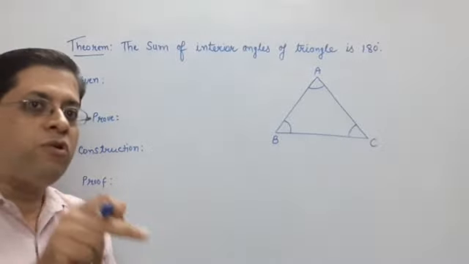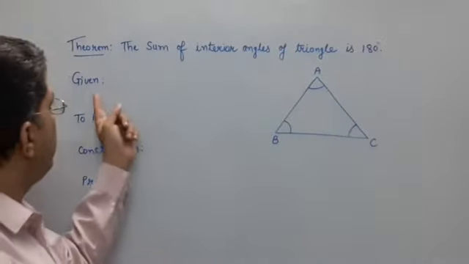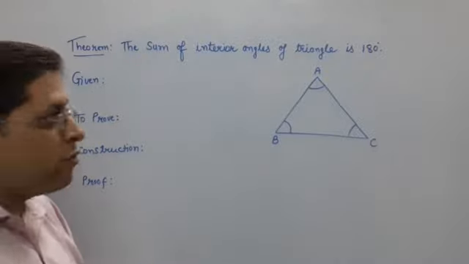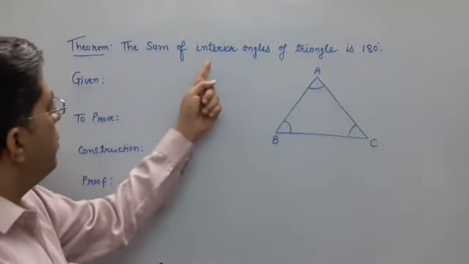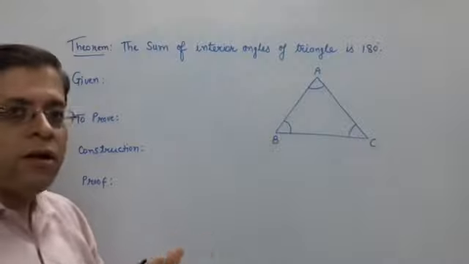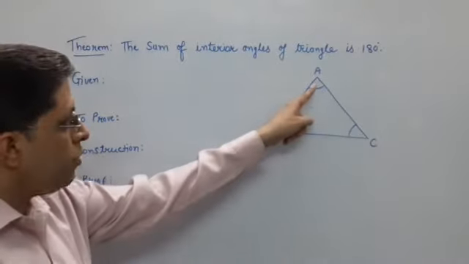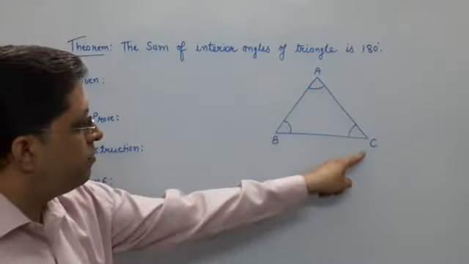Then what you have to do, first of all, what is given in that theorem? Interior angles of a triangle, it is given to you. I have made one triangle.